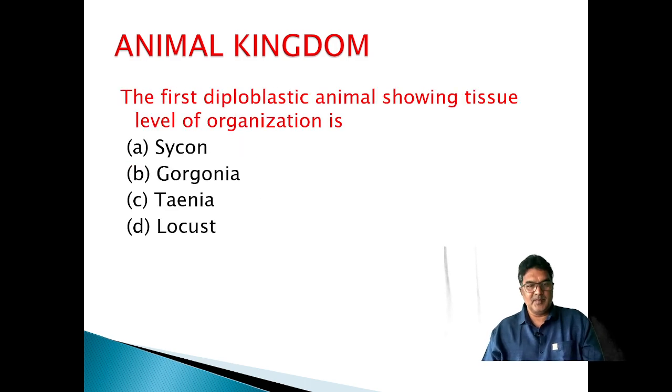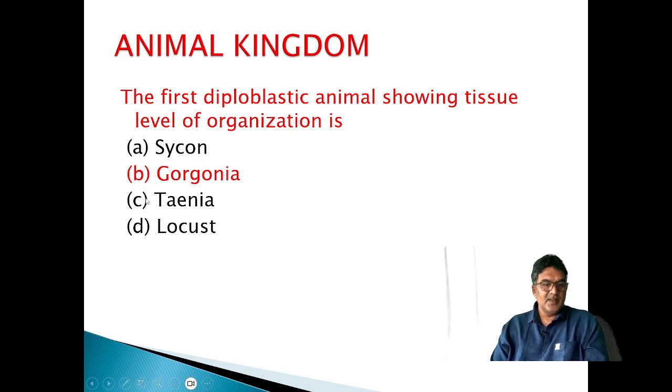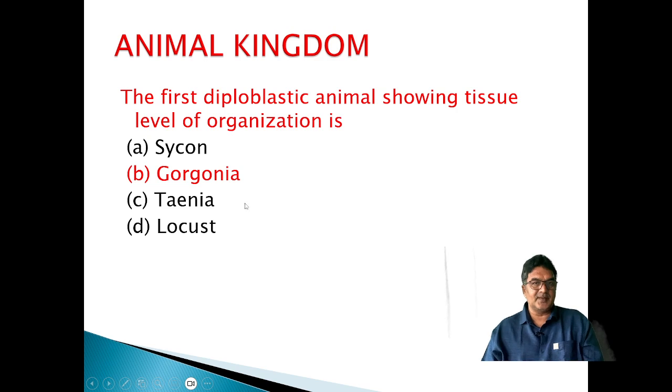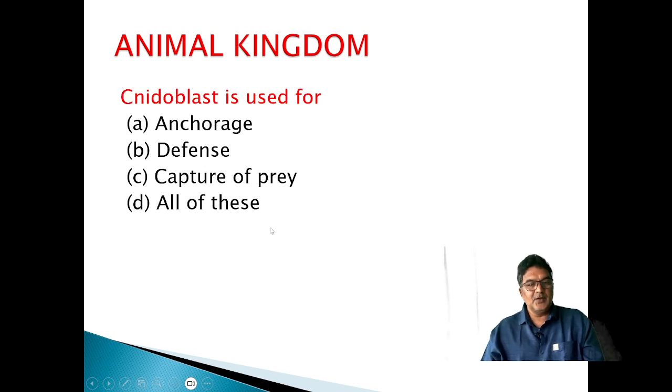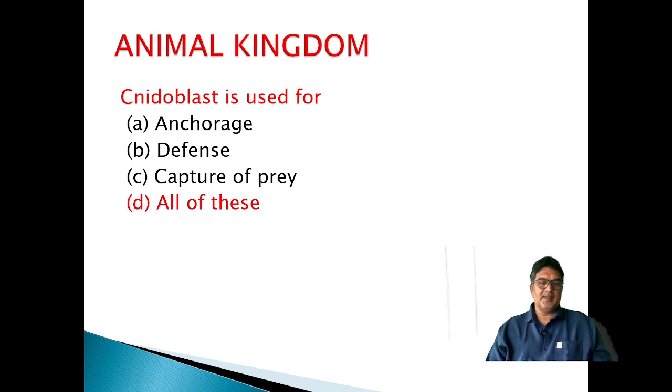The first diploblastic animal showing a tissue level of organization is in Coelenterata. In the given options: Gorgonia, sea fan, Sycon from phylum Porifera, Taenia from Platyhelminthes, Locusta, the gregarious pest from phylum Arthropoda. Our answer is Coelenterata, so we select Gorgonia. Cnidoblast is used for anchorage, defense, and capture of prey. Yes, all of these.